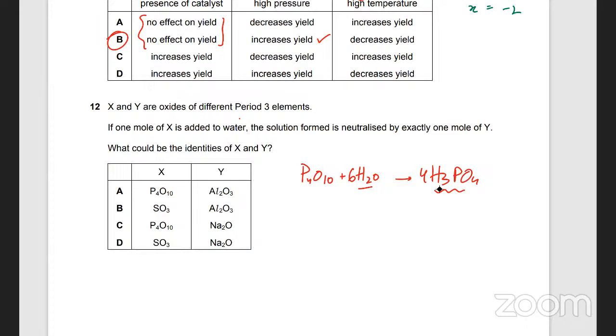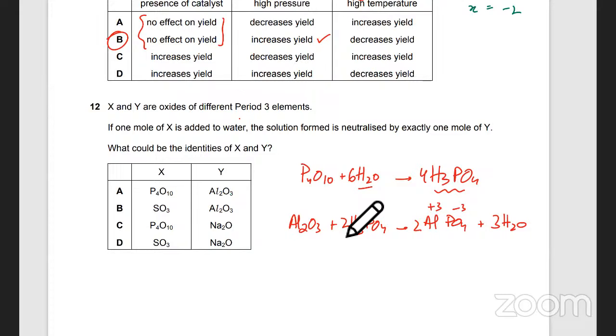Now I look at Al2O3. If it reacts with phosphoric acid, it will form aluminium phosphate and water. Aluminium phosphate is +3 and -3, so that's it. Balancing, there are going to be 2 aluminiums, and I'm going to get 3 water molecules. So the point is, my 4 phosphoric acid molecules are not getting used up. I just need 2.